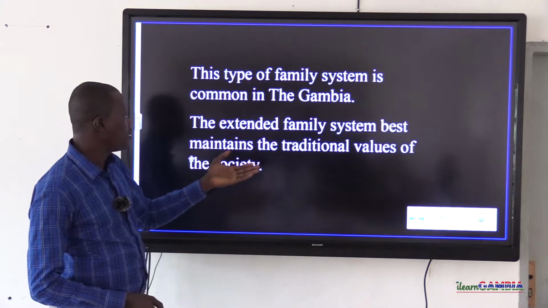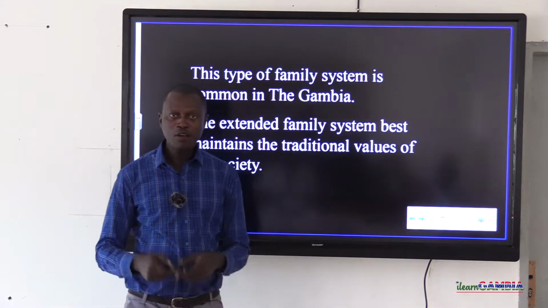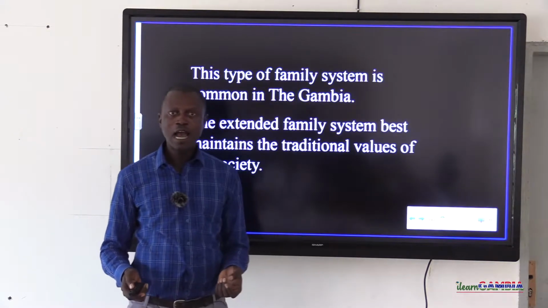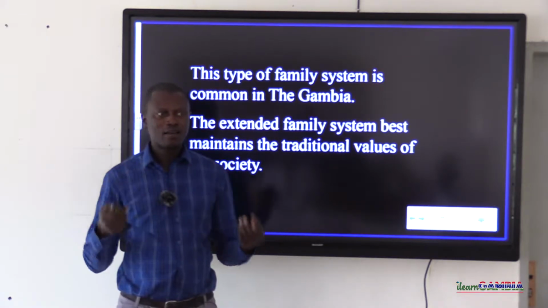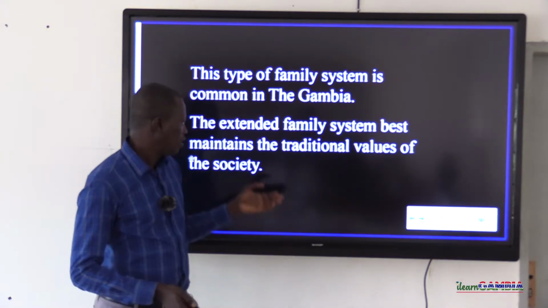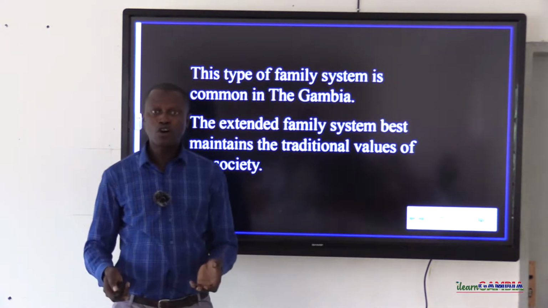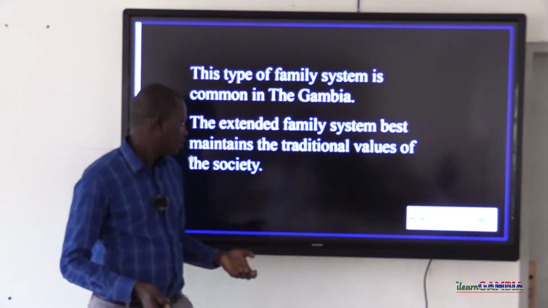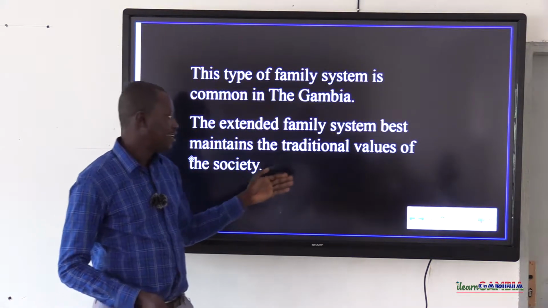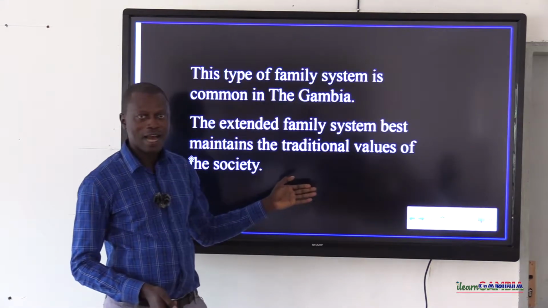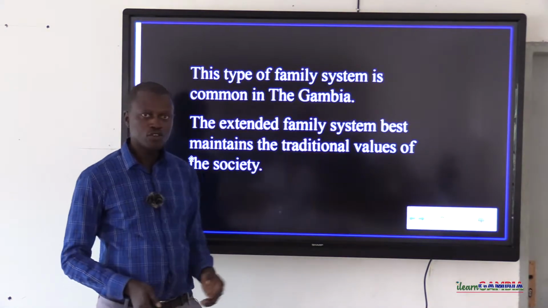The extended family system best maintains the traditional values of the society. What are those traditional values? These are our norms and values. Other issues related to these traditional values is the culture of family members. So in an extended family setup, usually the children are trained as well as being taught on the traditional values of the society.